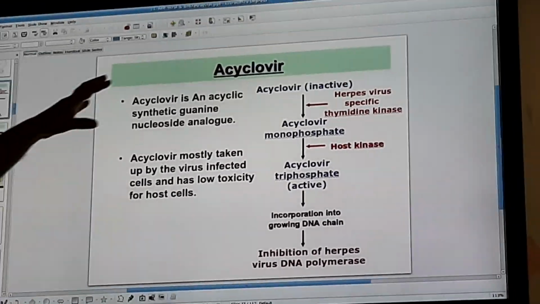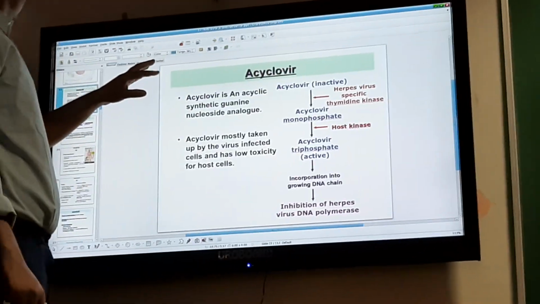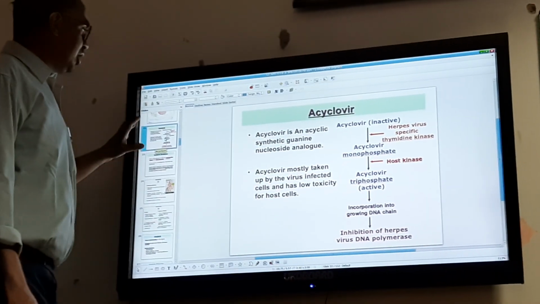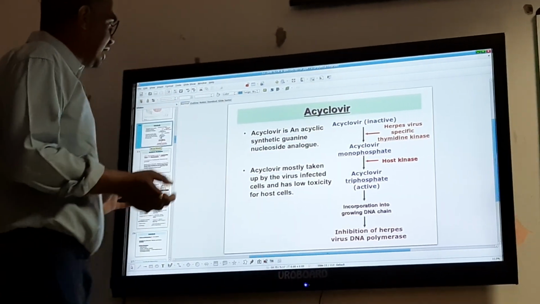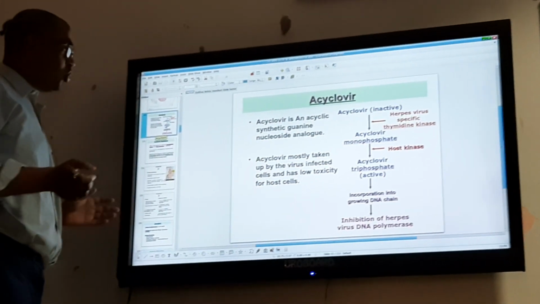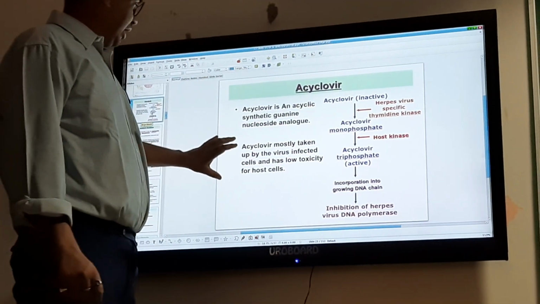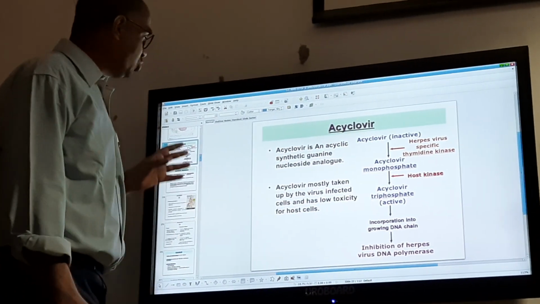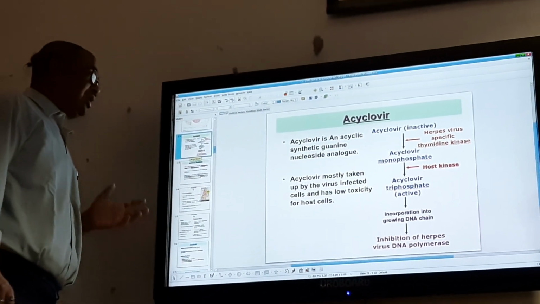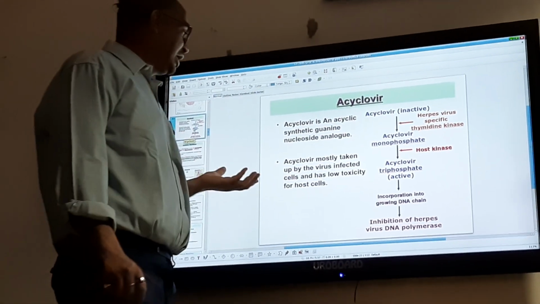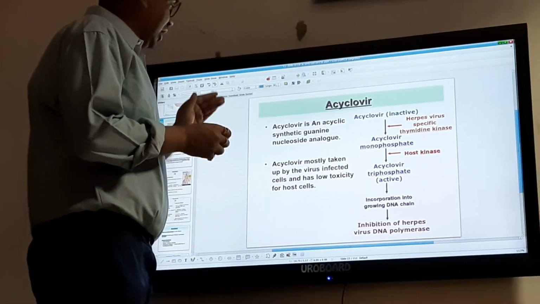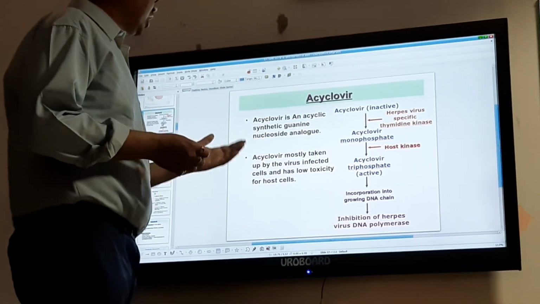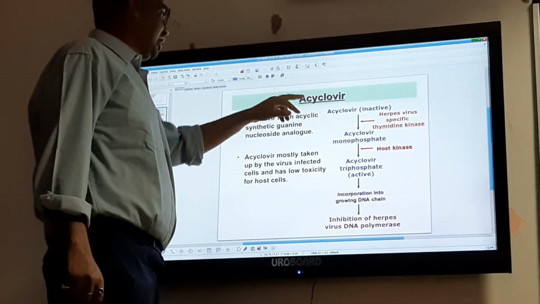Now coming to acyclovir. Acyclovir is an acyclic synthetic guanine nucleoside analog. It is mostly taken up by virus-infected cells and has low toxicity for host cells. Acyclovir affects the infected viral cells much more than the healthy host cells.